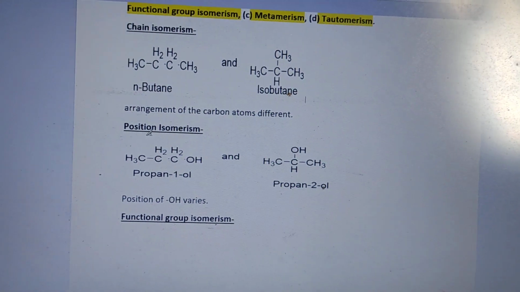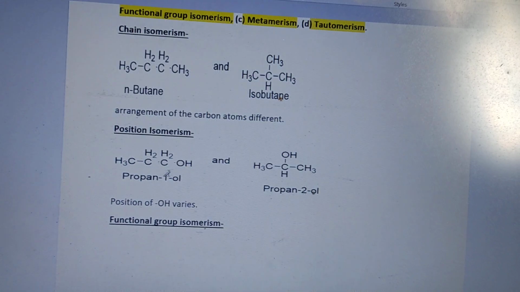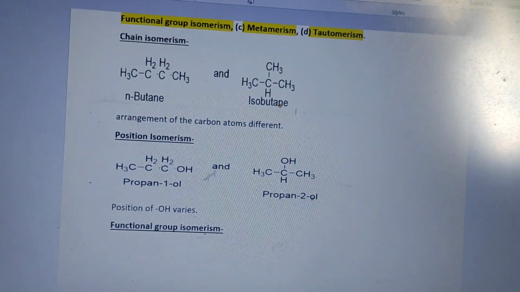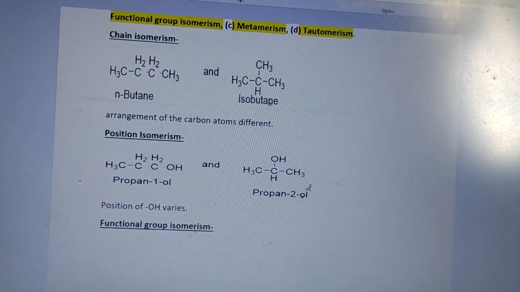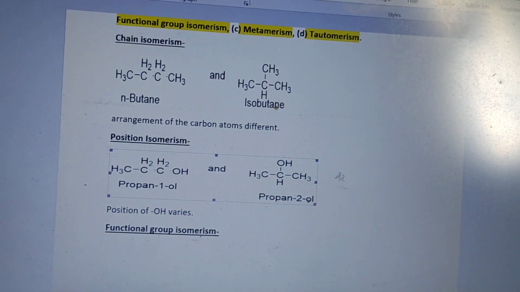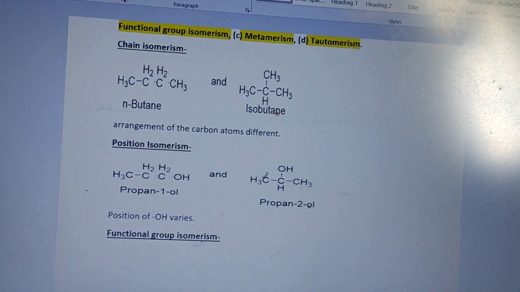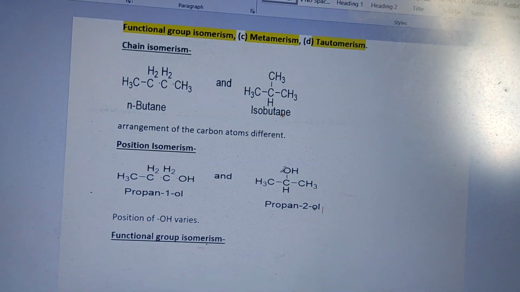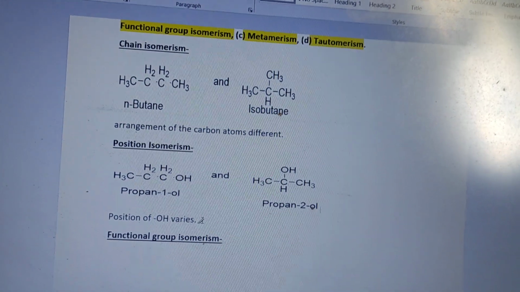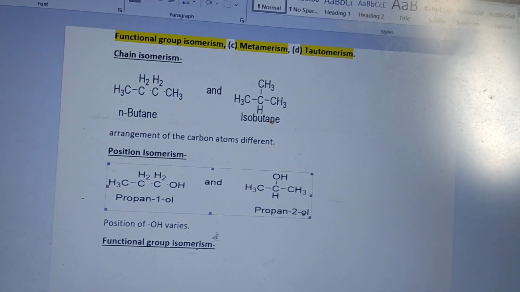Next we come to positional isomerism, where the position is defined. First is propan-1-ol, where 1 means OH occupies position one. Next is propan-2-ol, where OH occupies position 2. If we consider this carbon as 1, this as 2 and this as 3, OH is attached to position 2. So the position of OH varies. Next, functional group isomerism.